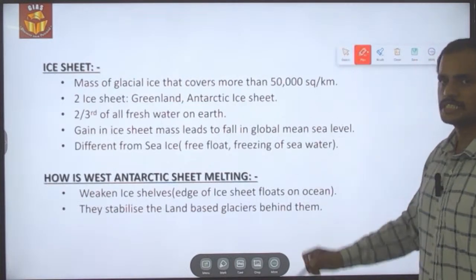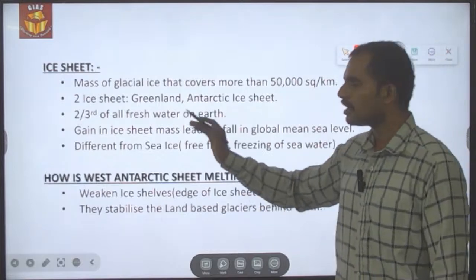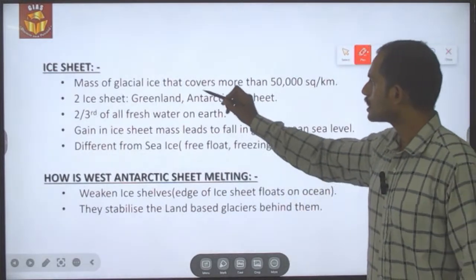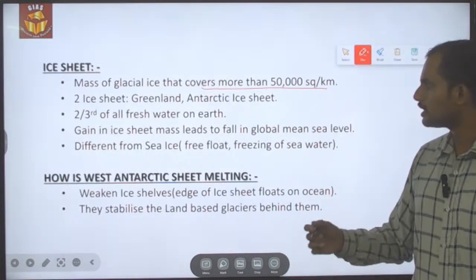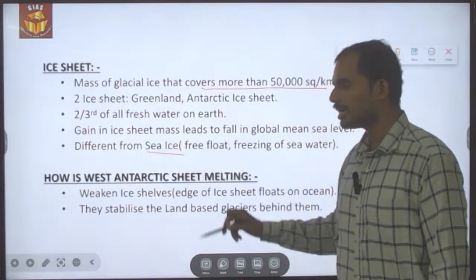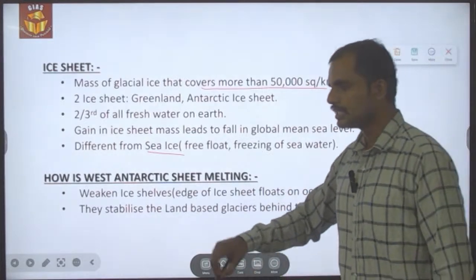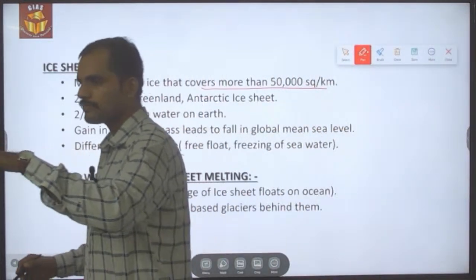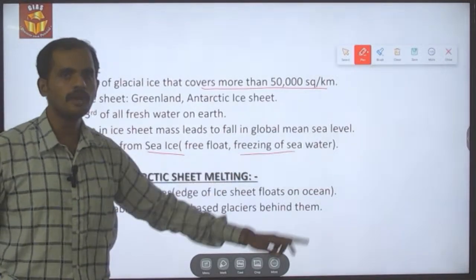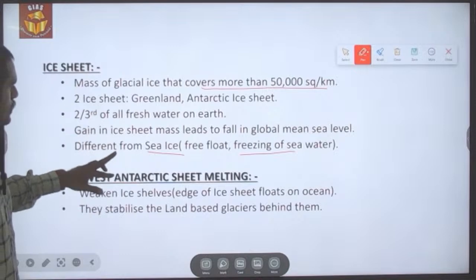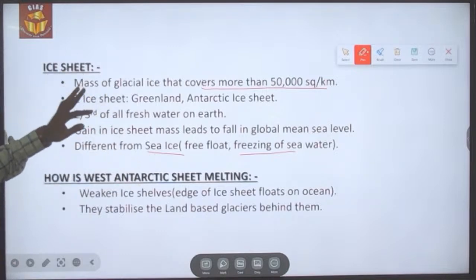So what is this ice sheet about? An ice sheet is nothing but a mass of glacial ice which covers an area of up to 50,000 square kilometers, and it is different from sea ice. Sea ice is nothing but free floating ice on the surface of the ocean. Sea ice is formed by the freezing of sea water. So this is the difference between the ice sheet and sea ice.